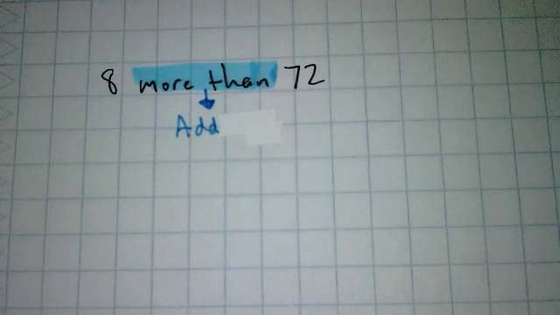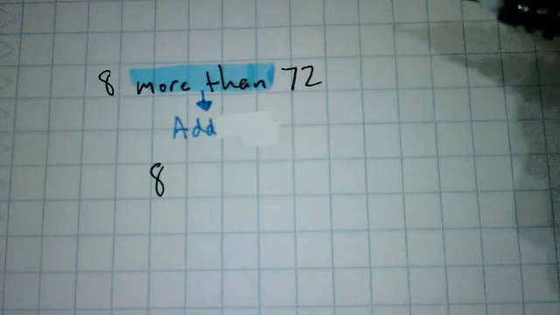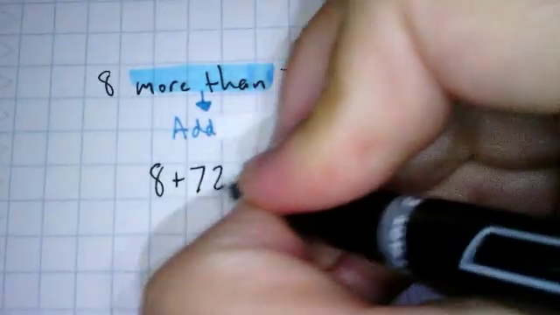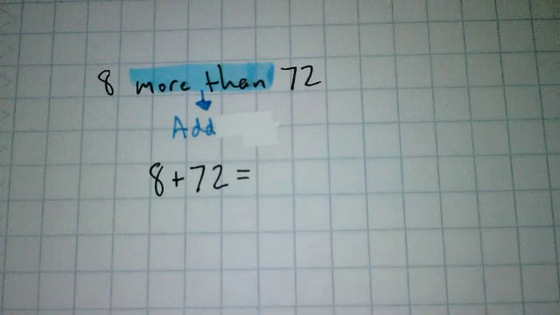So, what am I adding here? Angelina? Yeah, 8 plus 72. Now, this one you might actually be able to do in your head. Because what's 8 plus 2? 10. So what would 8 plus 72 be?